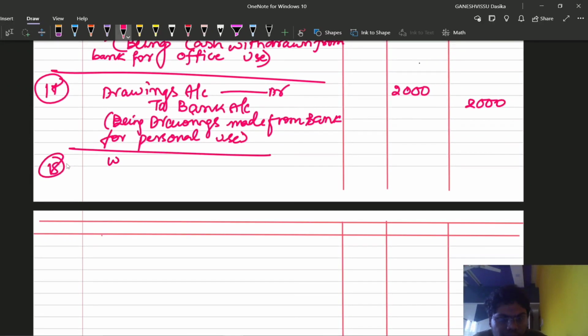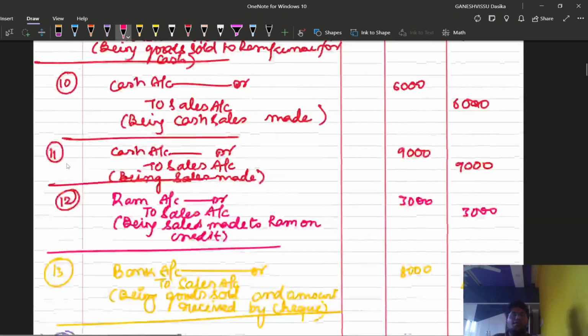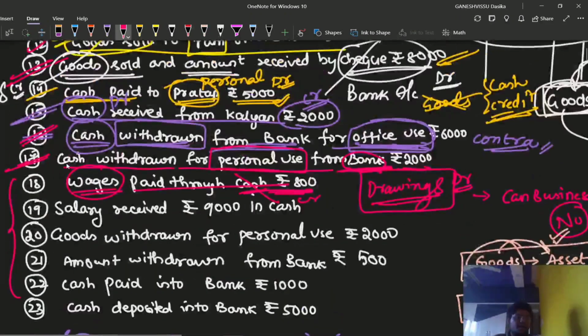18th entry, wages account Dr. to cash account. Narration: being wages paid through cash rupees, how much? 800. Now comes the 19th transaction. I hope you have understood the transaction, so we can tick 18th one also.